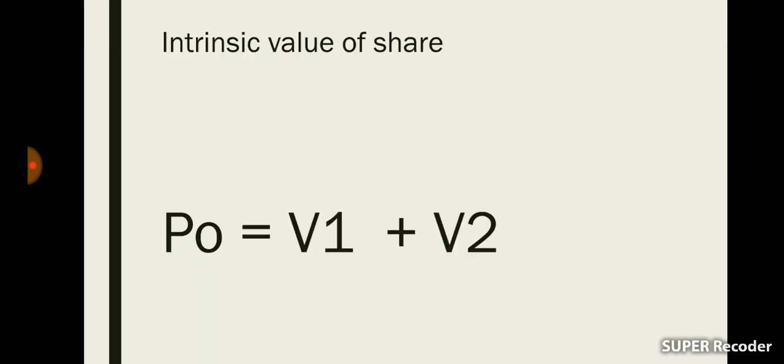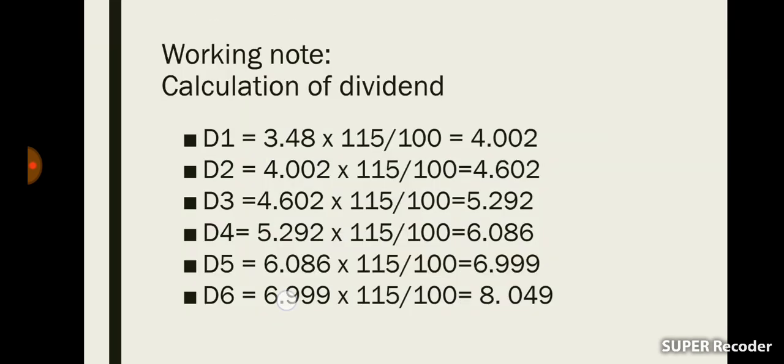Okay, so for calculating the dividends, we can apply this equation, that is the growth rate is 15%. So we are calculating 15% of 3.48, that is D0, and we are adding up this 15% with 3.48. That is the equation for calculating D1: 3.48 plus 15% of 3.48.